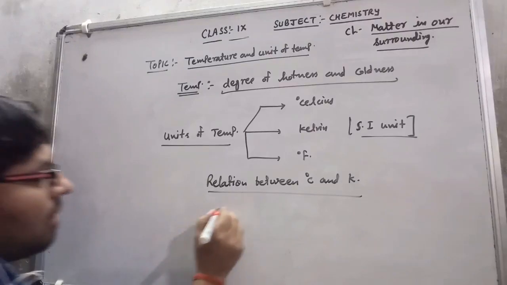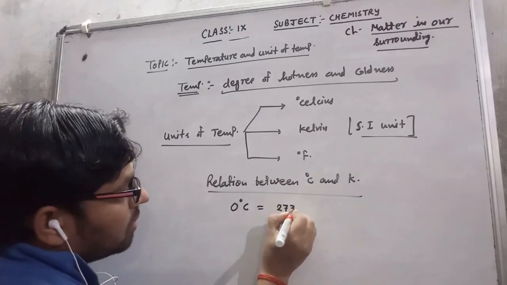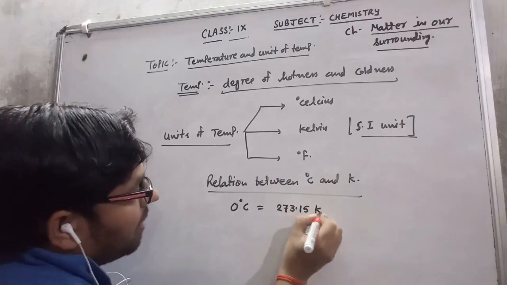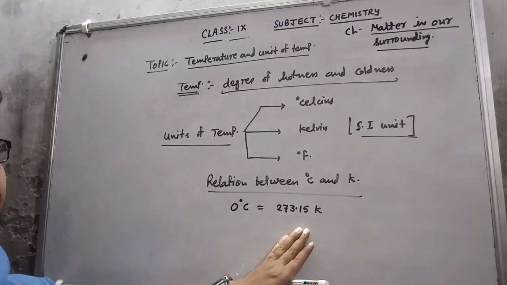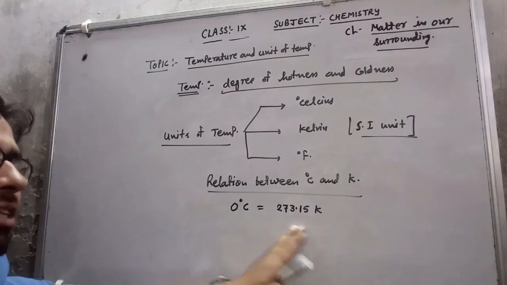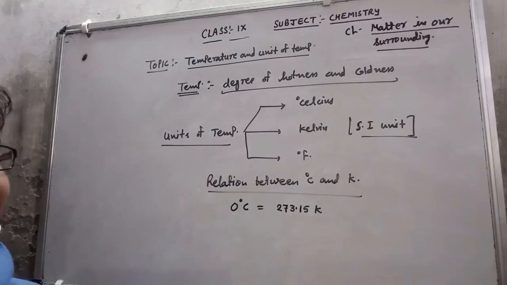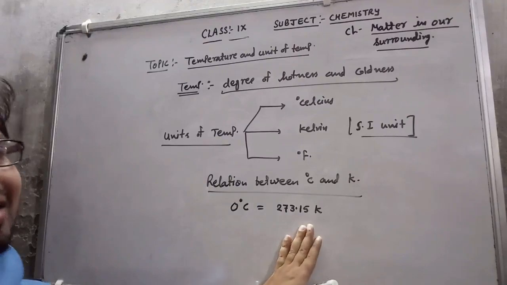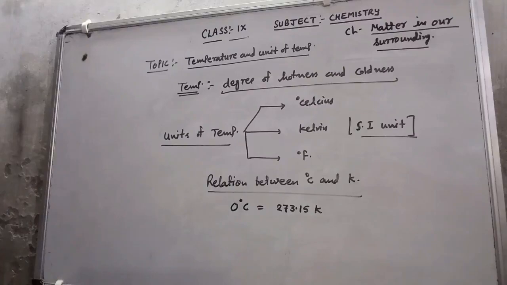That is very simple. The relation is: 0 degree Celsius equals 273.15 Kelvin. The exact value is 273.15, but in some books 273 is also mentioned, so there is no problem. They have taken the rounded value, but that is the exact value. 0 degree Celsius equals 273.15 Kelvin.